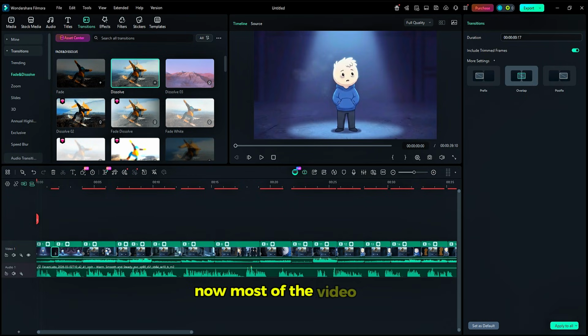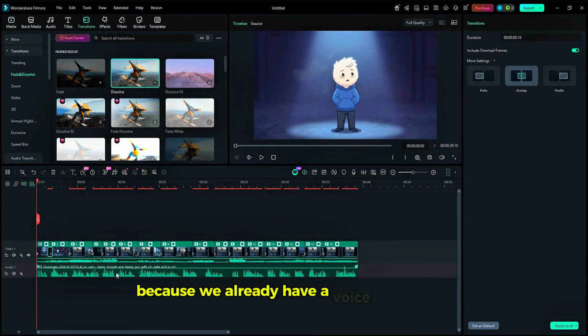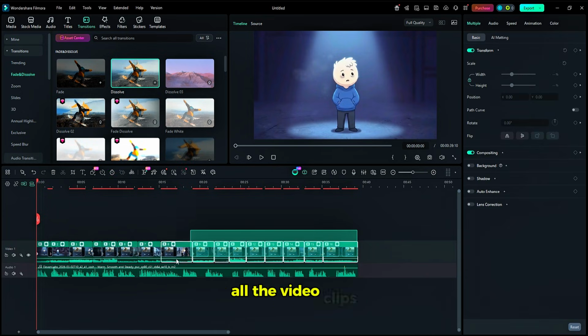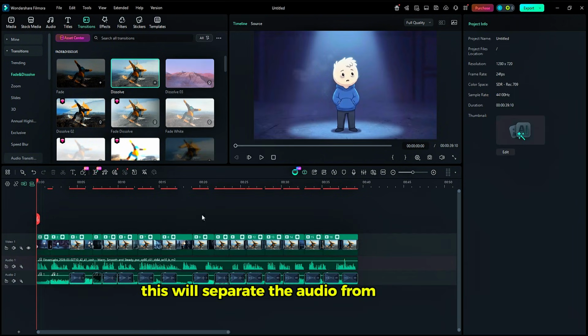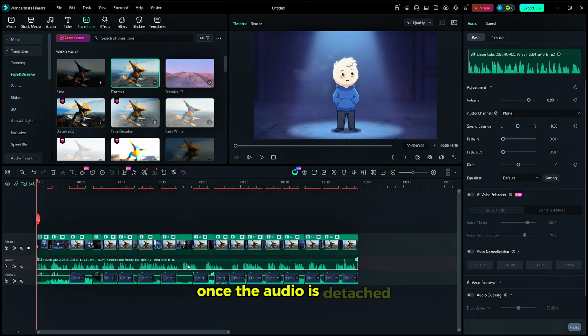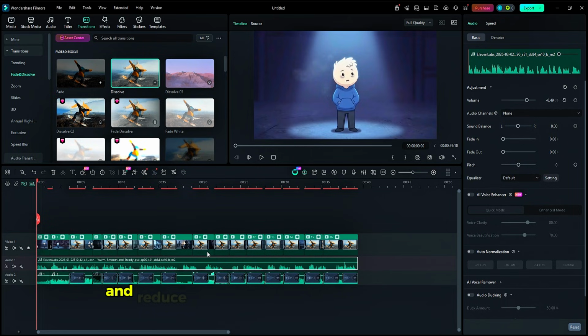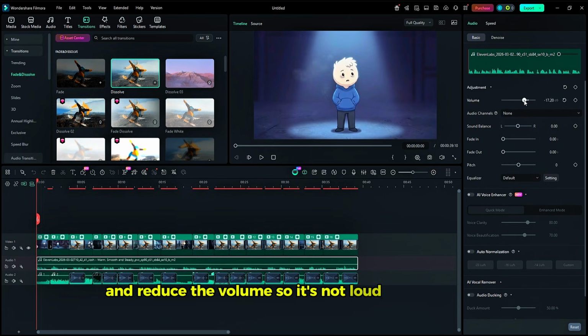Now, most of the video clips have their own original sound. We don't need that because we already have a voiceover. Select all the video clips, right-click, and choose Detach Audio. This will separate the audio from the video. Once the audio is detached, select all the audio tracks and reduce the volume so it's not loud or distracting.